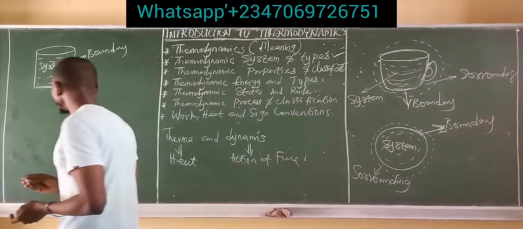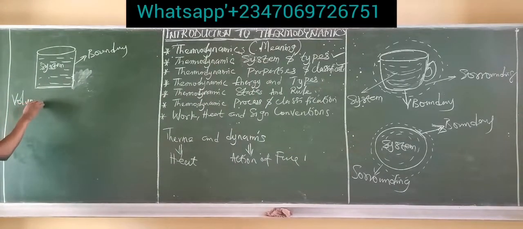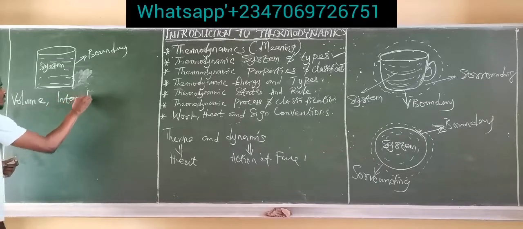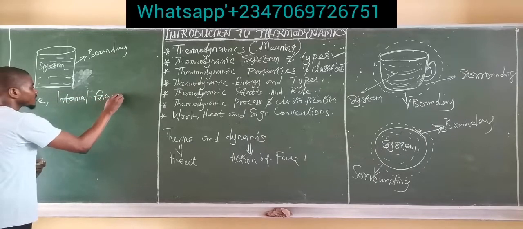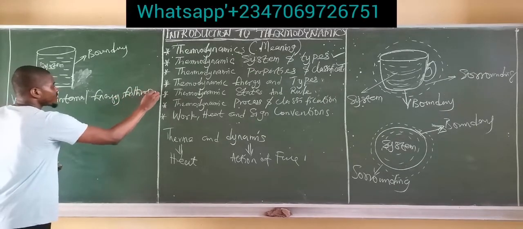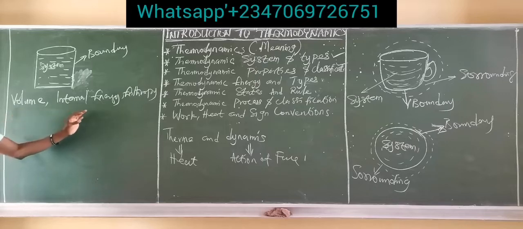Now, I said that examples of extensive properties include volume, internal energy, entropy, the specific heat capacity and all of that. These are all extensive properties. Now, when we divide the extensive property by mass, we have what is called a specific property.